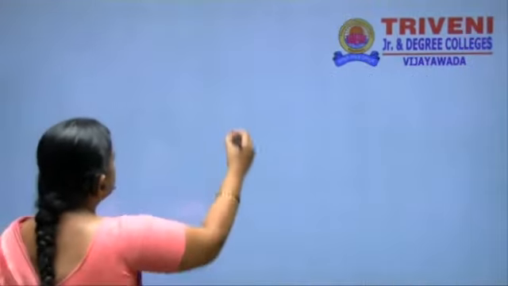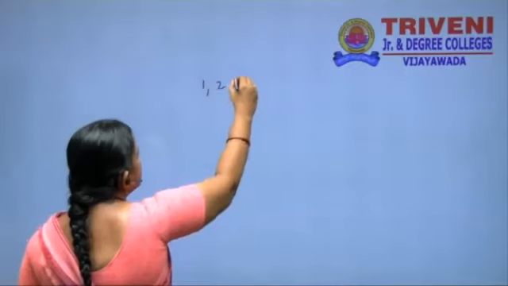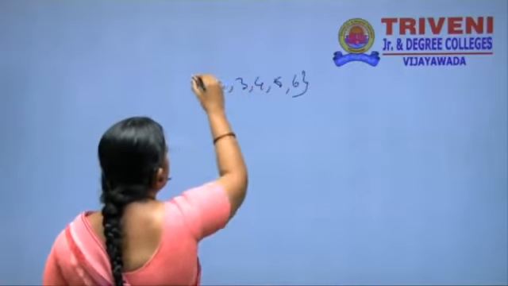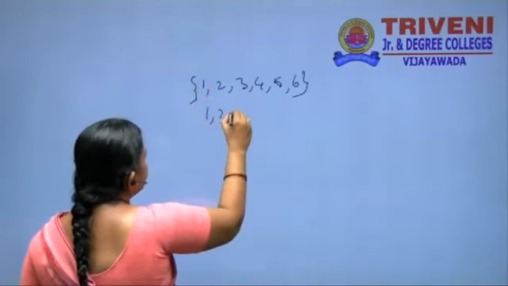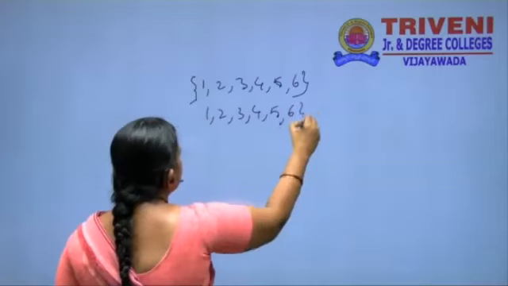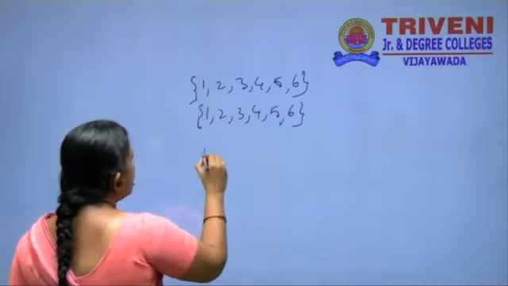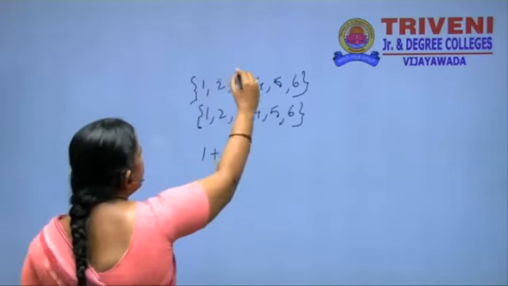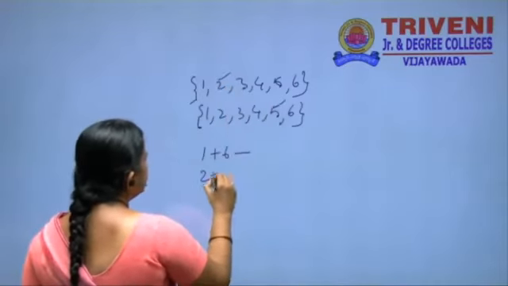We are asked for the probability of throwing a total score of 7 with 2 dice, so we have to add the totals here. The first die: 1, 2, 3, 4, 5, 6. Here also the second die: 1, 2, 3, 4, 5, 6. We add 1 plus 6, this is one chance, and 2 plus 5, this is one chance.